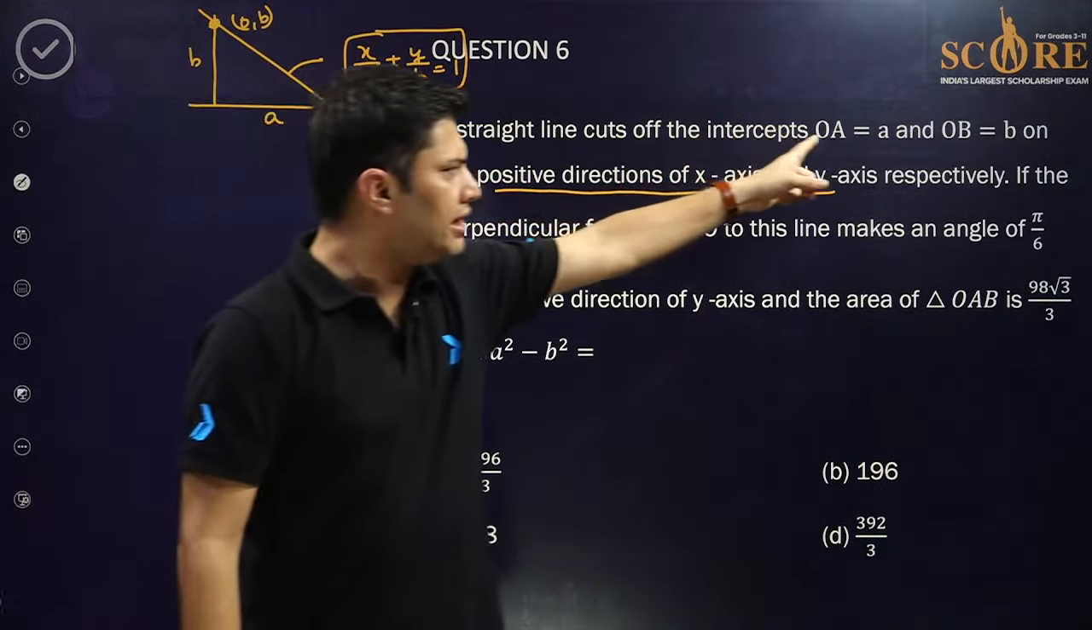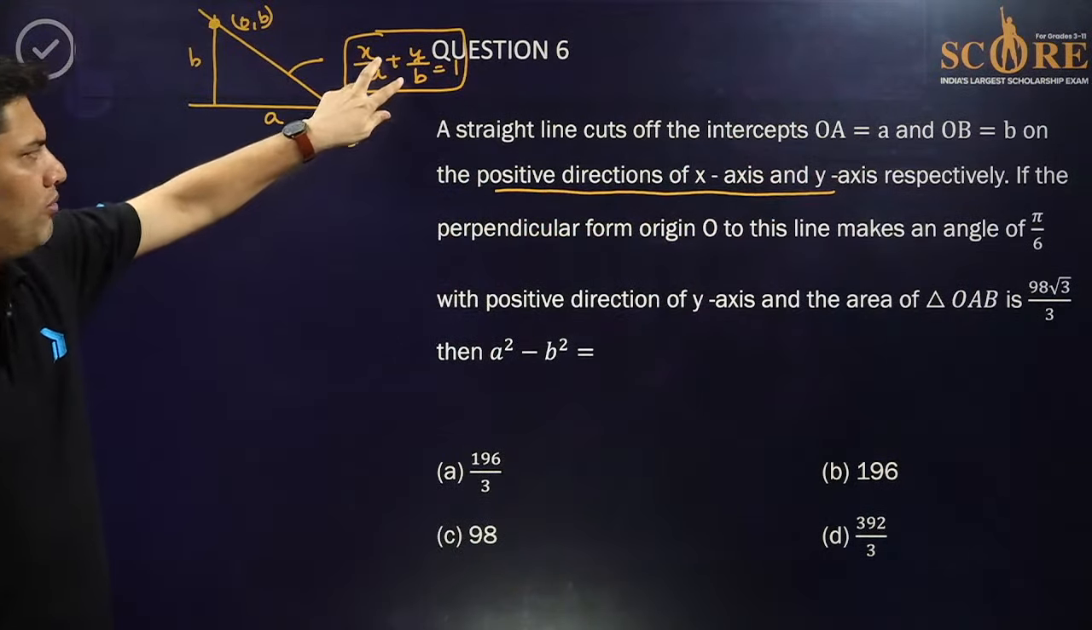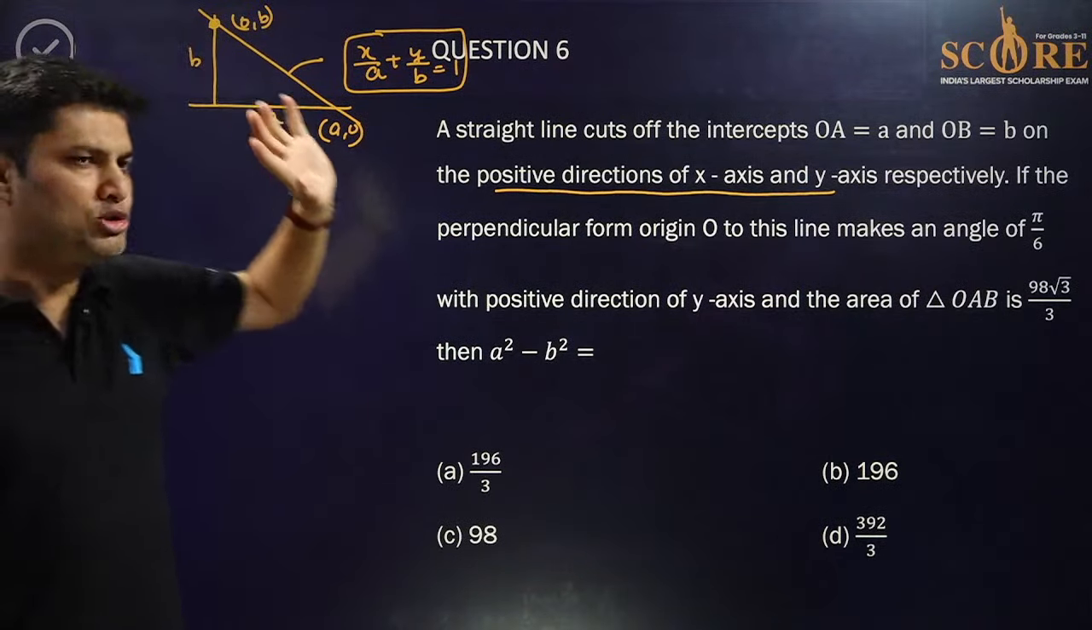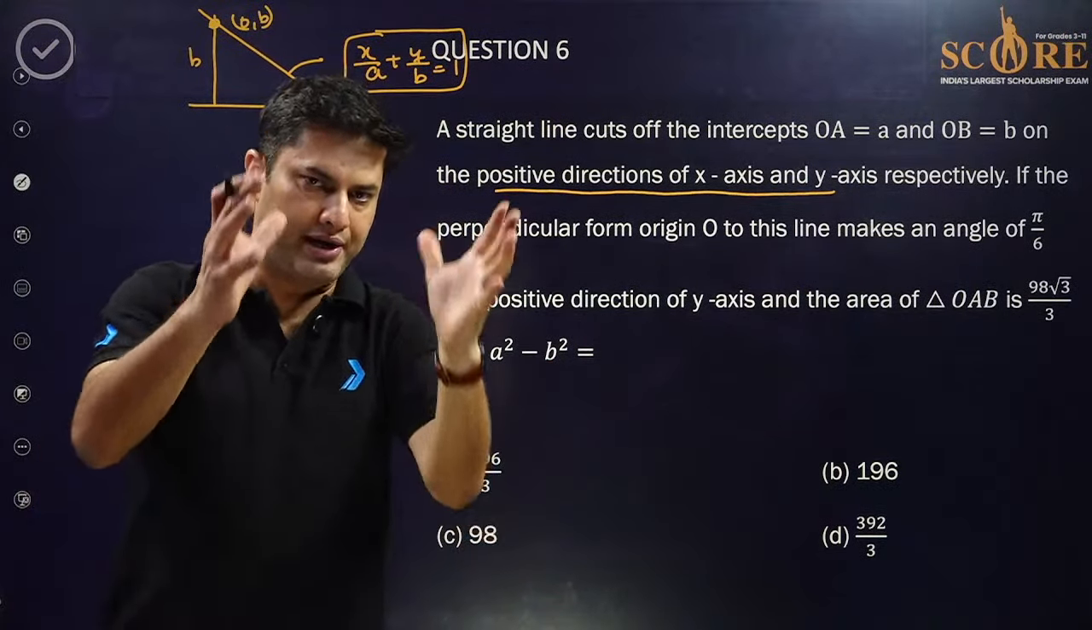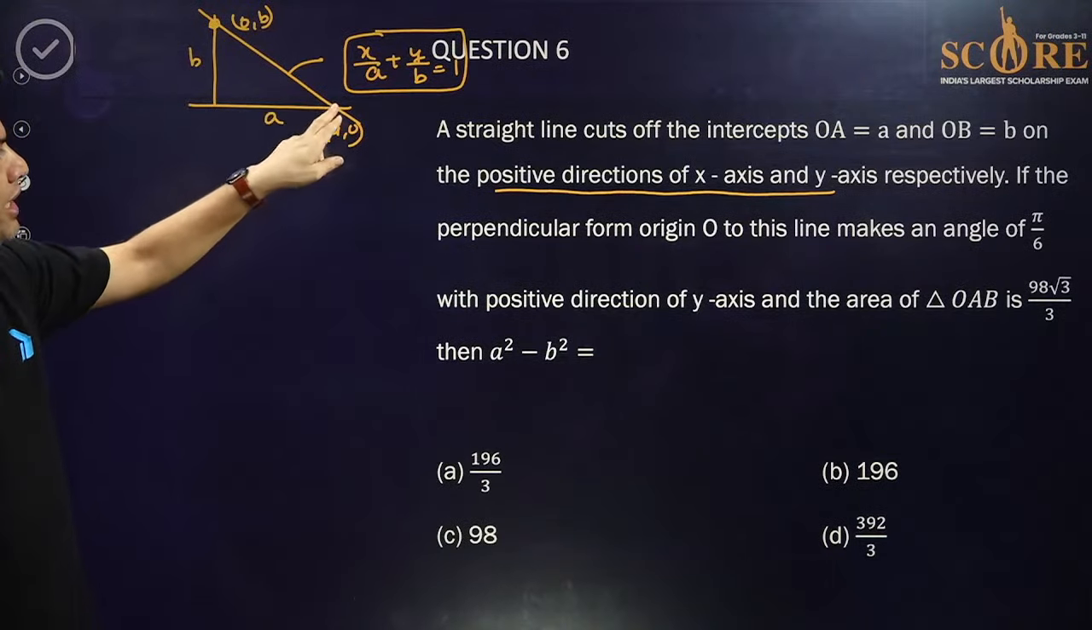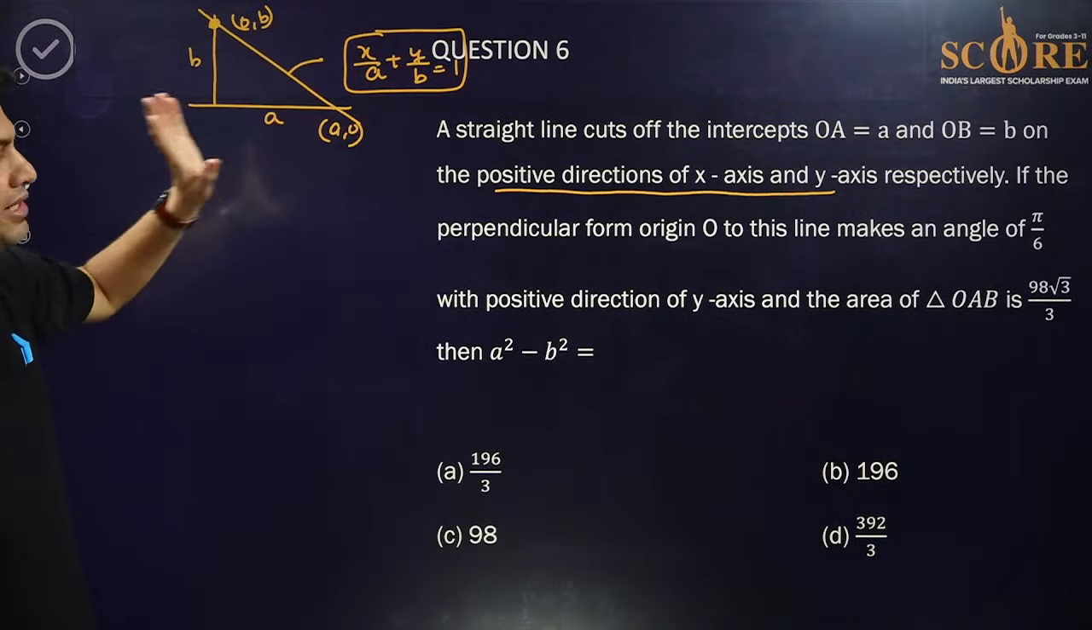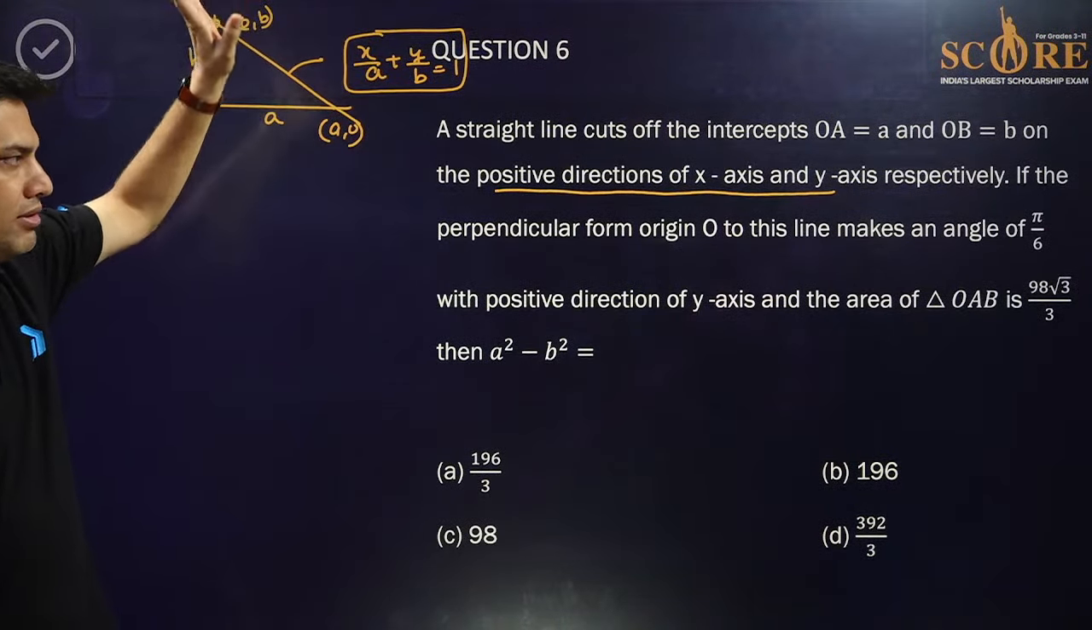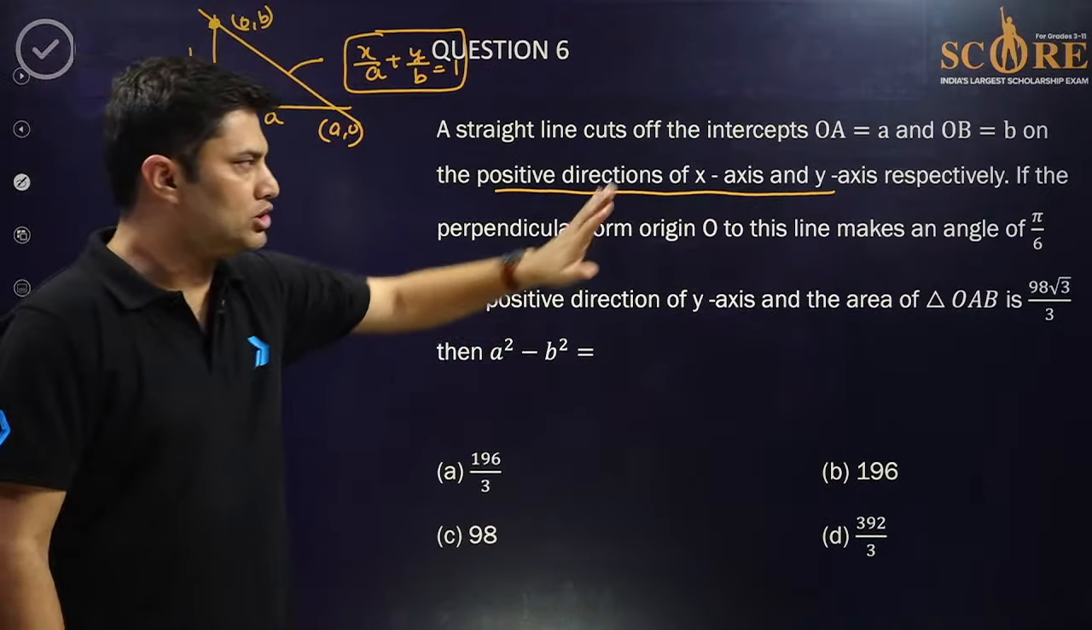So the straight line is cutting the intercepts a and b. So you know the intercept form. You draw the diagram in coordinate geometry. Generally, we draw the diagram to have a good idea of the problem. So (a, 0), (0, b), a and b are the intercepts. The equation of the line is given. Okay, so the first part is finished.